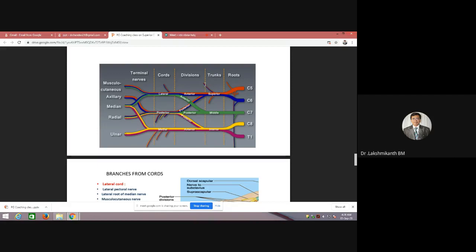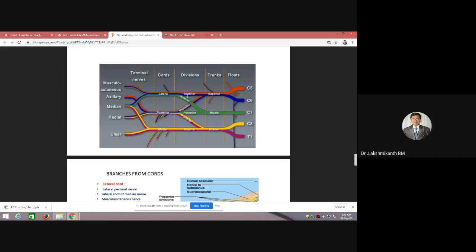The suprascapular nerve has equal contribution from C5 and C6, so the root value of the suprascapular nerve is C5, C6. Okay. Next, the one which is coming in orange color is the nerve to subclavius. Predominantly it is from C5, so the root value of the nerve to subclavius is C5.